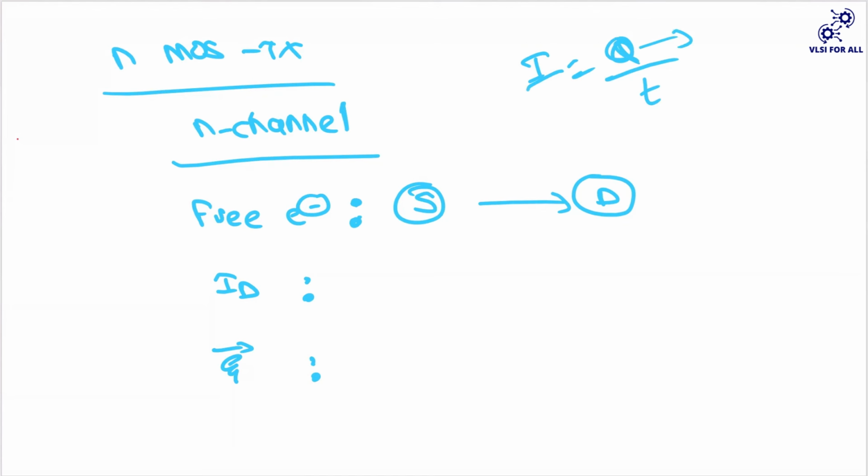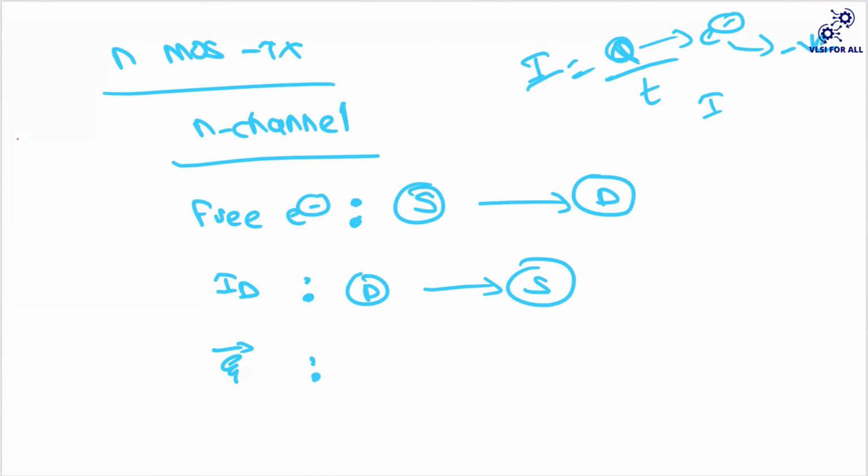Your Q is now your electrons, which are negatively charged, so both are moving in opposite direction. So if your free electrons are moving from source to drain, your current direction will be from your drain to source.